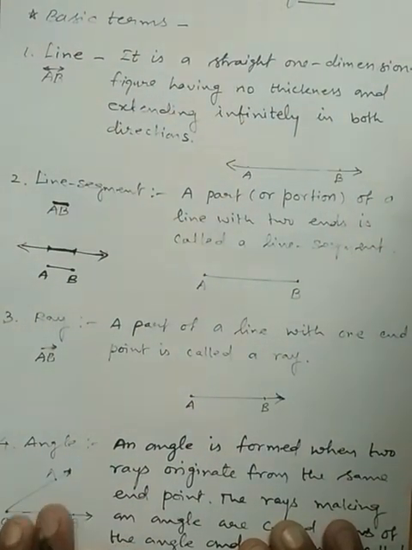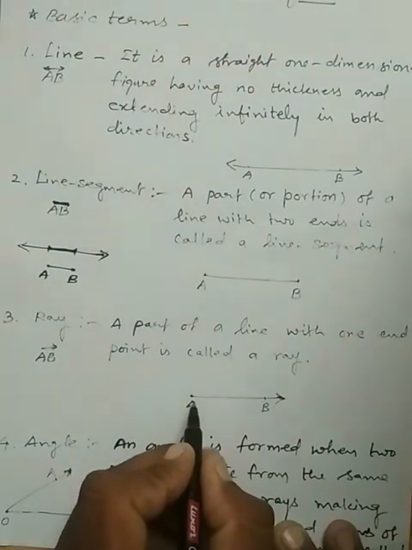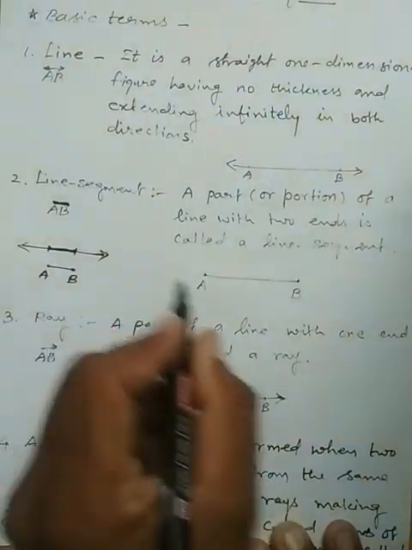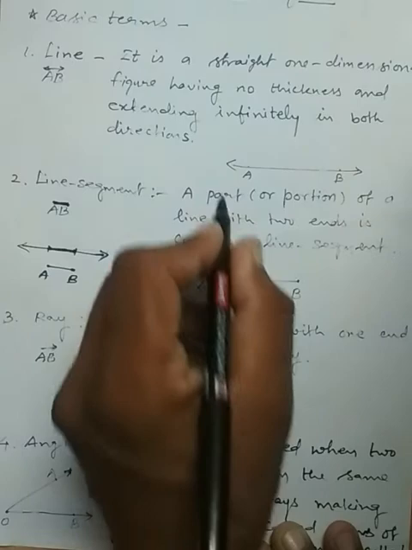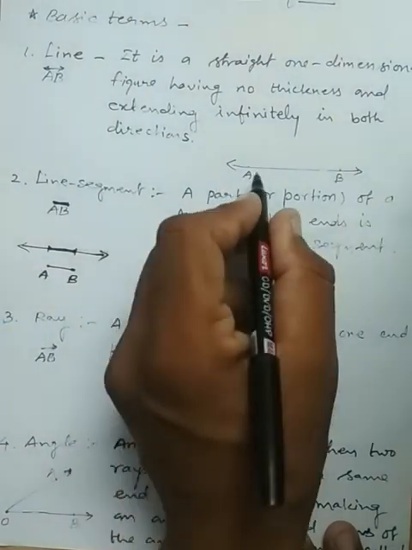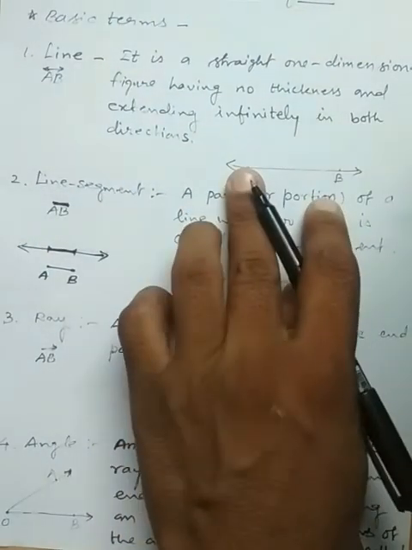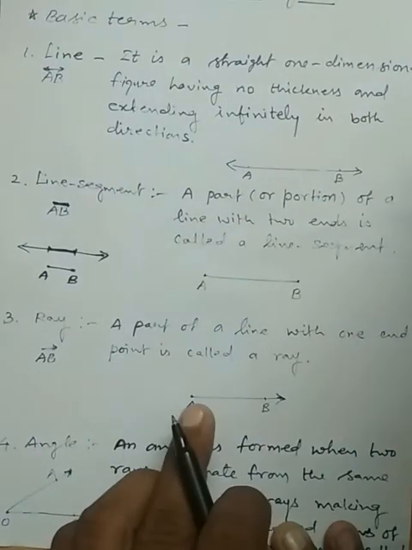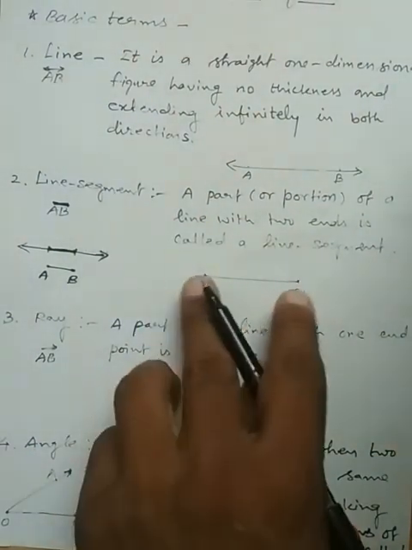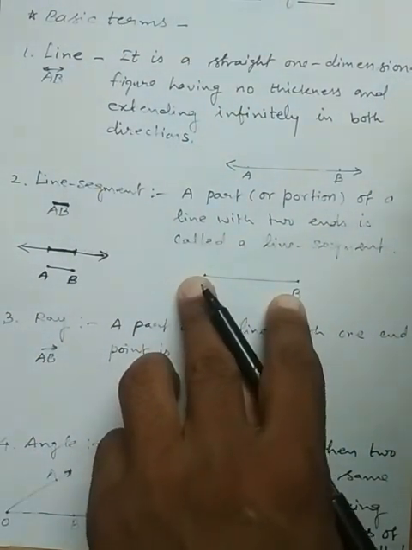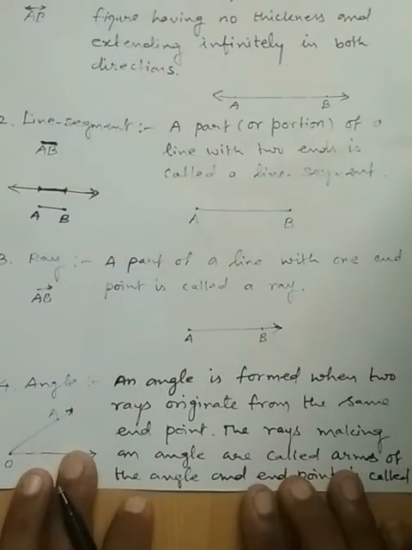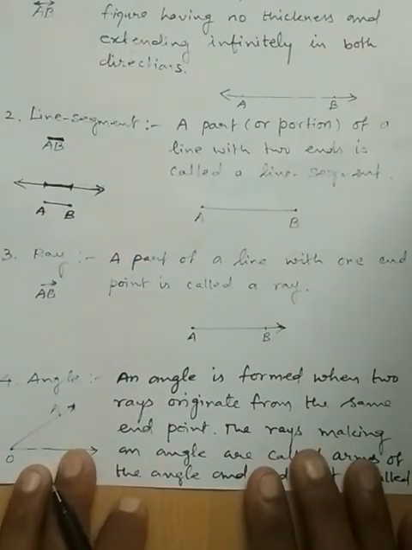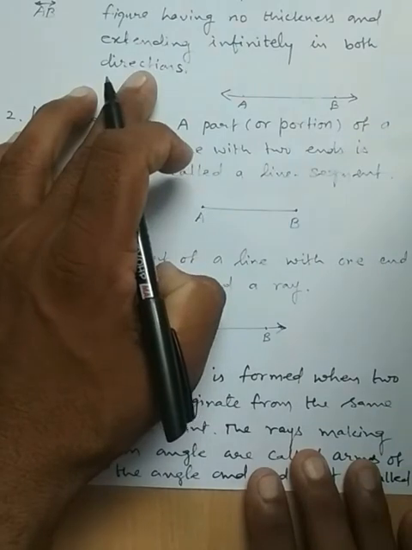So a ray has only one endpoint, a line segment has two endpoints, and a line has no endpoint. These are the basic things of lines.